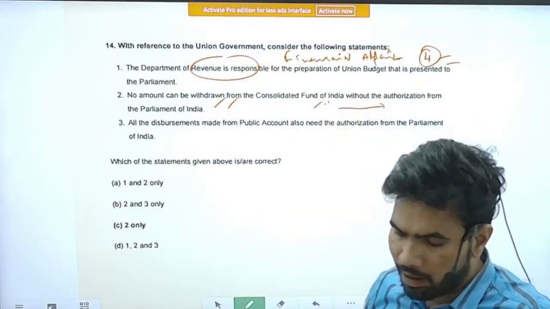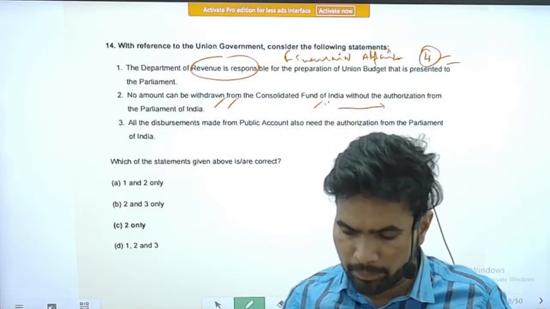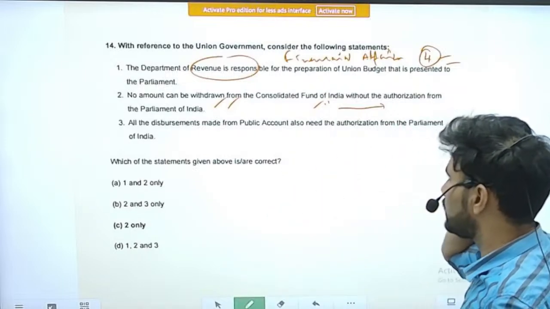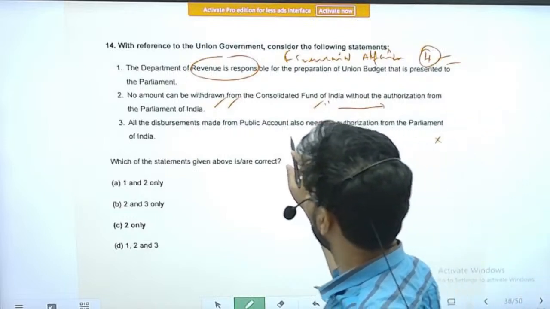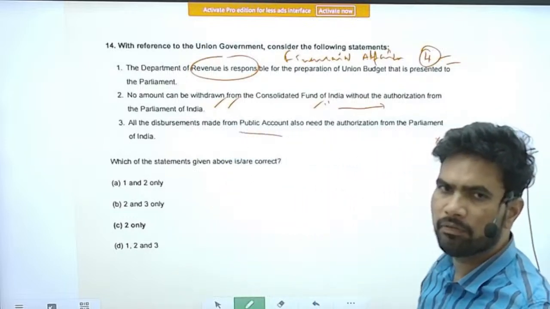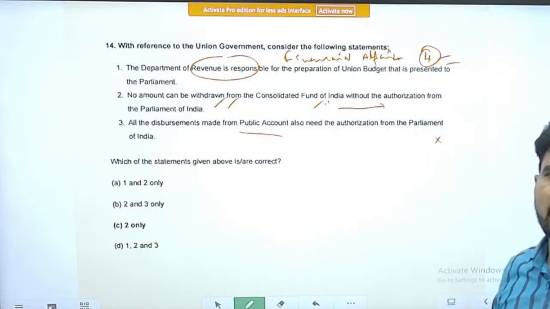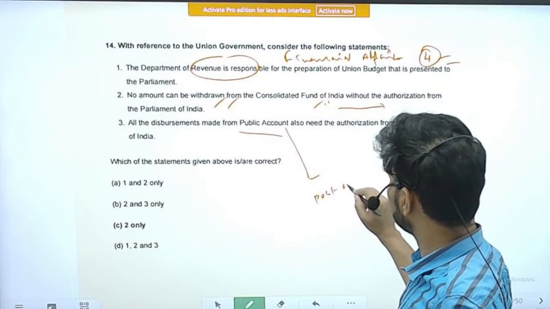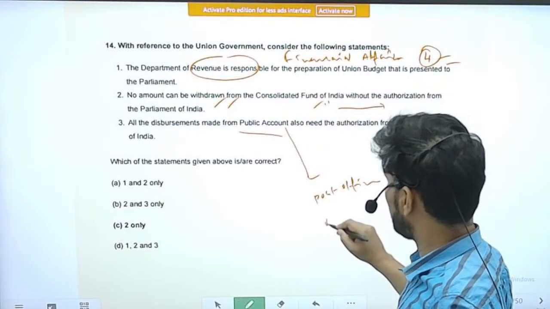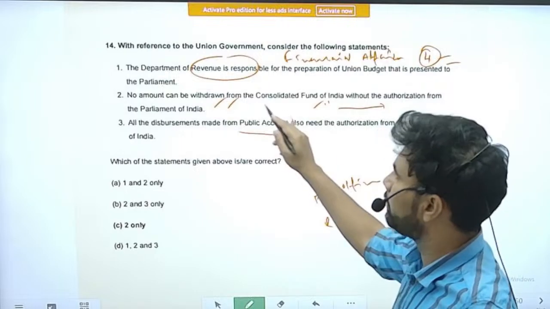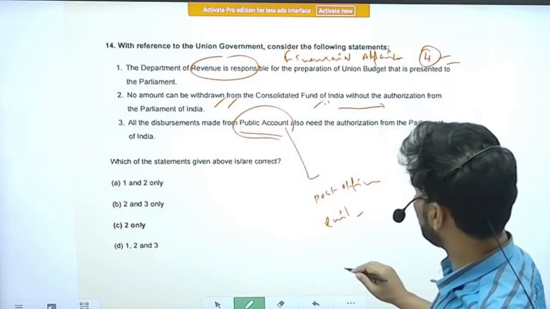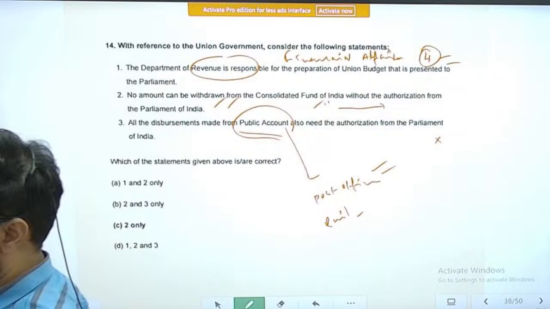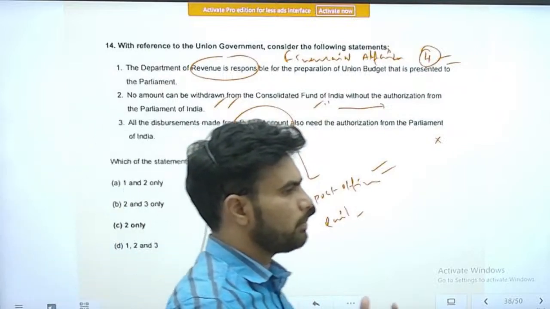Next statement, all the disbursements made from the public account also need the authorization from the Parliament of India. So this is somewhat incorrect. The public account has some flexibility for the government. Generally the revenue that comes from government departments like post offices and railways sometimes goes into the public account. Especially these 2 bodies, post offices and the Food Corporation of India, also do some business.